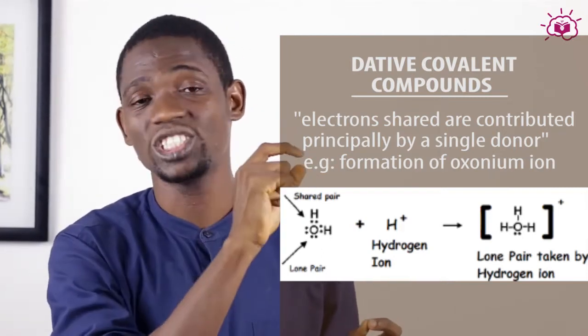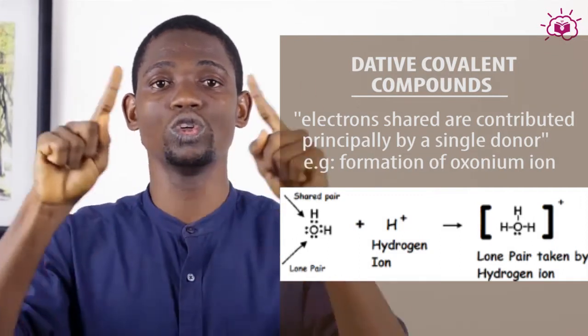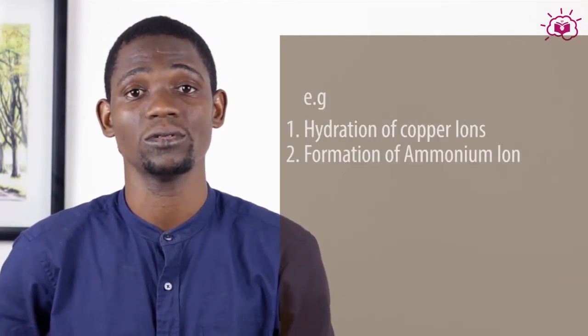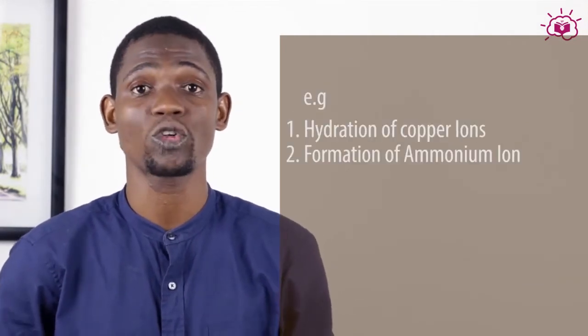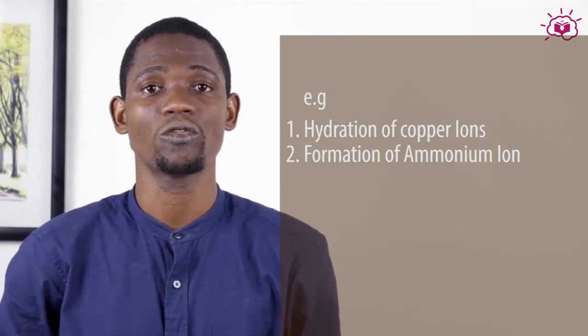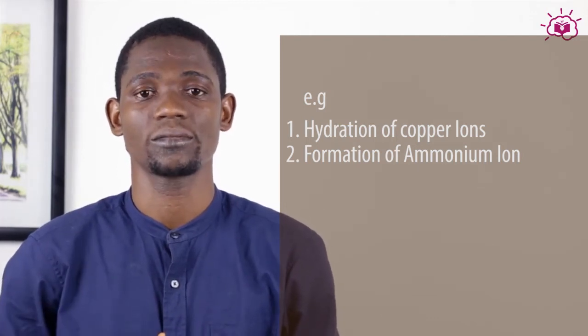Because of the charged nature of the proton or the hydrogen ion, the oxonium ion always has a charge of +1. Other examples of where dative covalent bonds can be found are in the hydration of copper ion. They can be found in the formation of ammonium ion and some other cases.